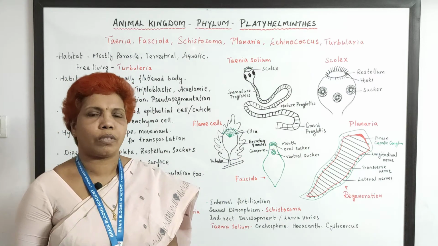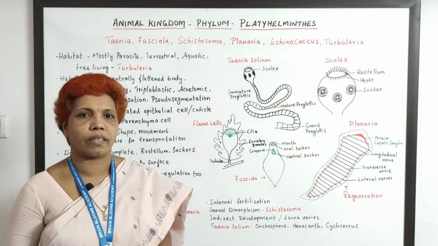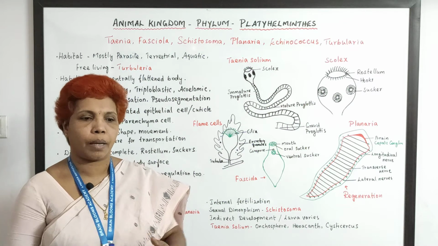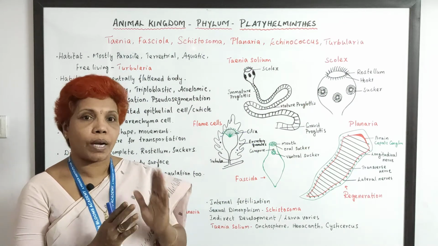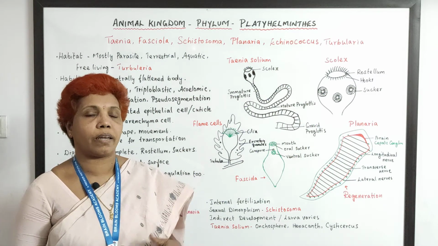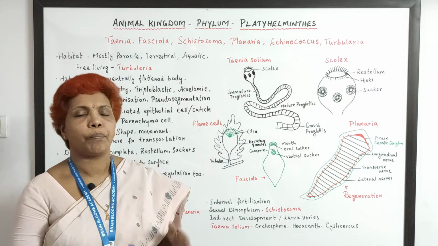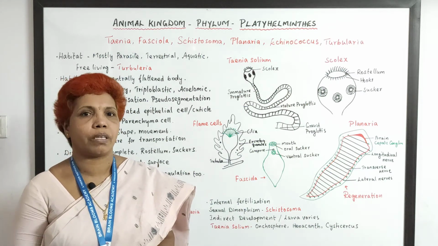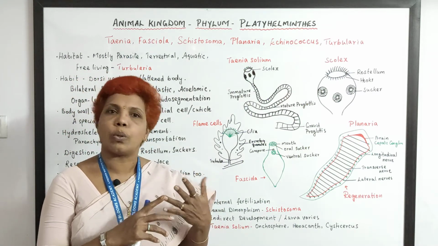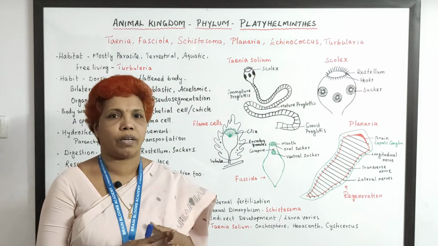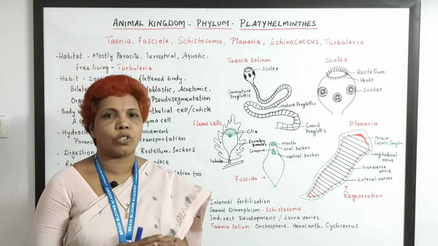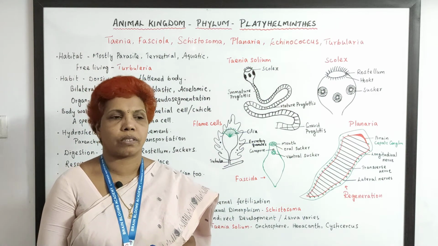And generally when you talk about their body, as I said, it is dorsiventrally flattened and it is bilaterally symmetrical. Bilateral symmetrical in the sense the body can be cut into 2 equal halves in any one plane only. In the previous category we have seen that partly they are radially symmetrical and partly they are bilateral. Here fully they are bilaterally symmetrical, and they've got triploblastic germ layers, that is ectoderm, mesoderm and endoderm, which are properly well developed. Though the mesoderm is well developed, these animals lack the coelom, so they are acoelomic animals.